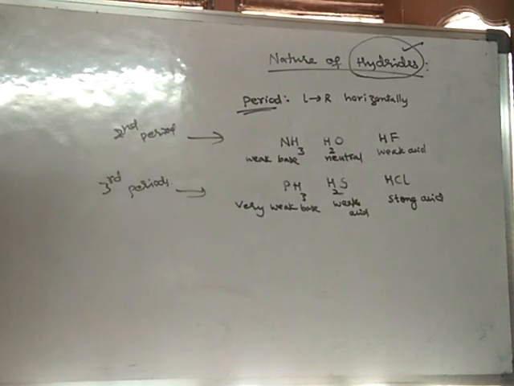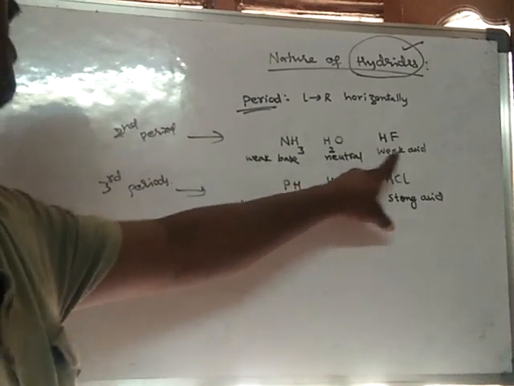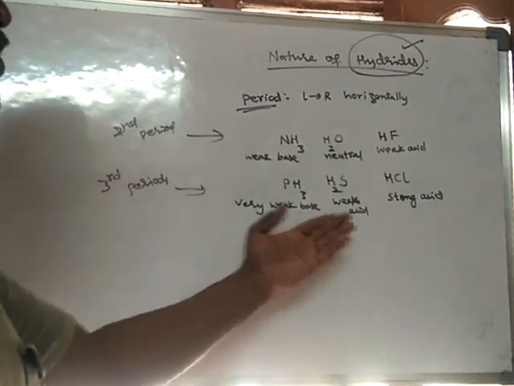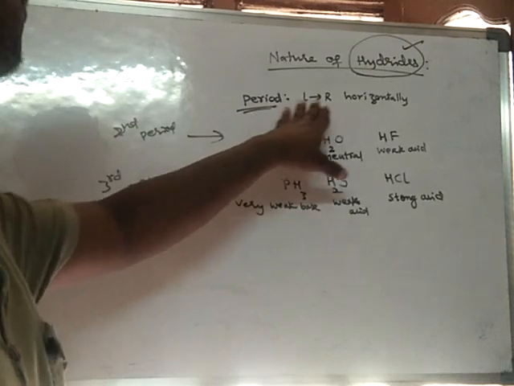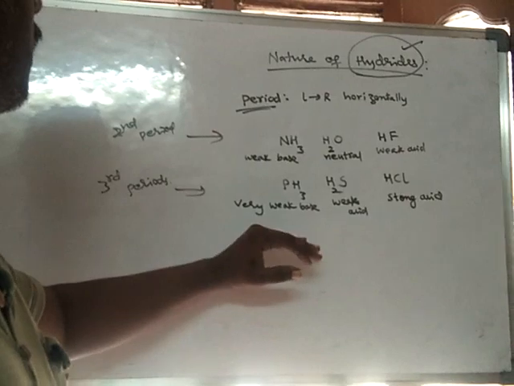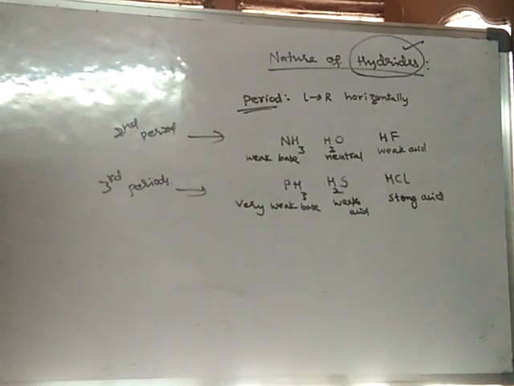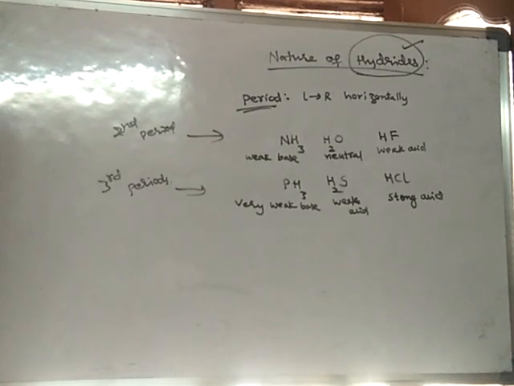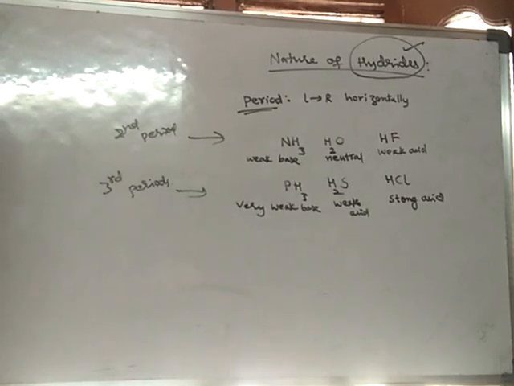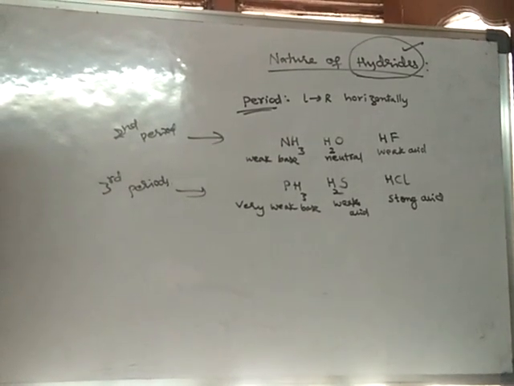Here the hydrates are turning from basic to acidic. So as we move from left to right horizontally along a period, the nature of hydrates changes from basic to acidic nature. Now we will learn how the nature of hydrates varies down the group.